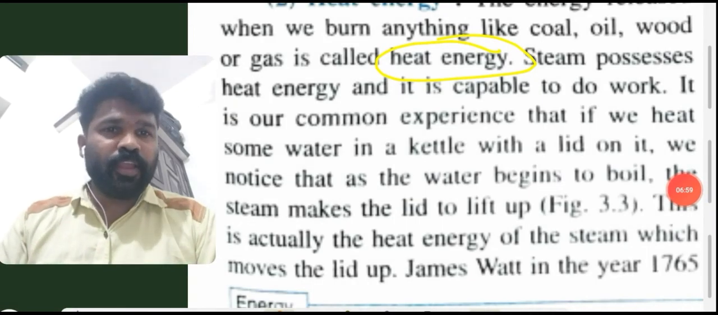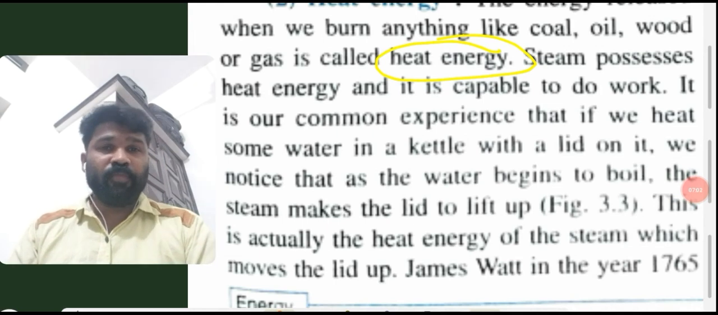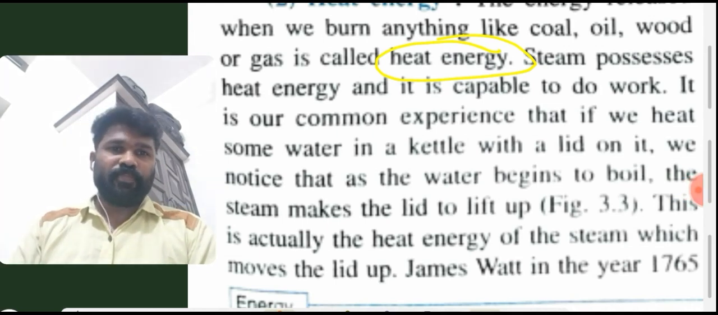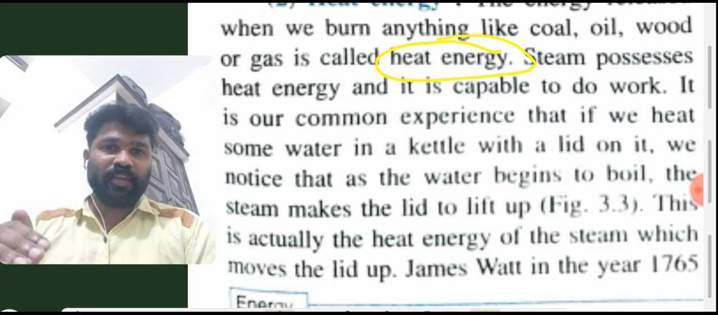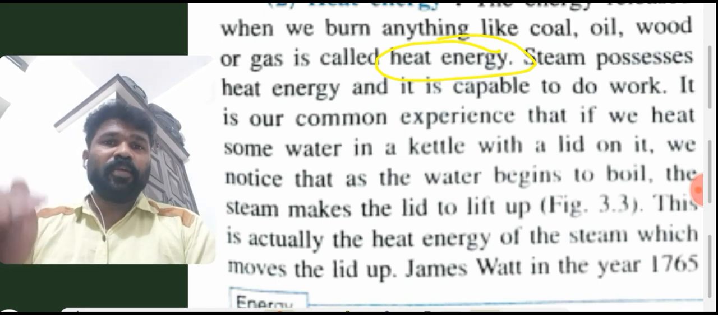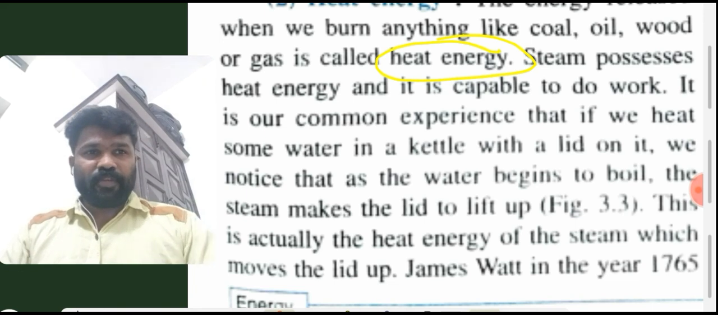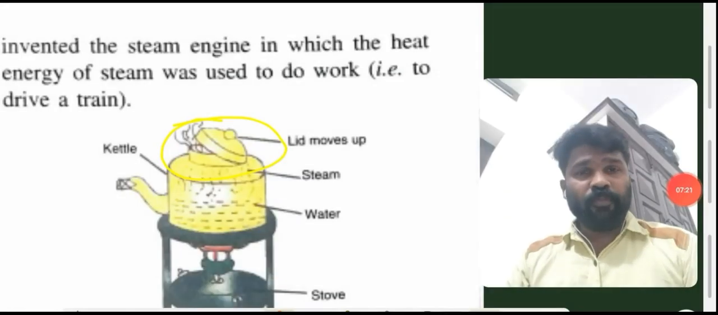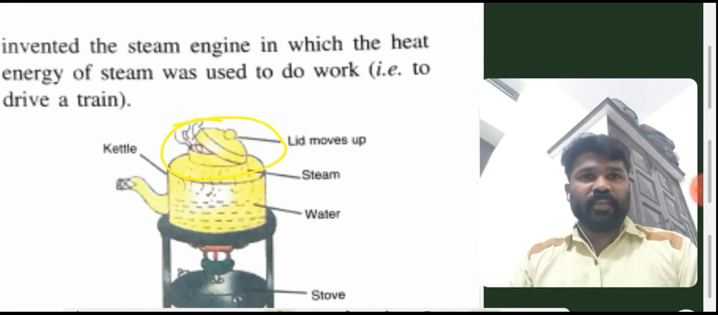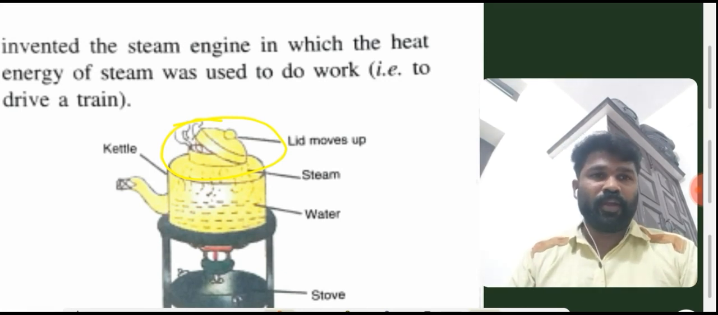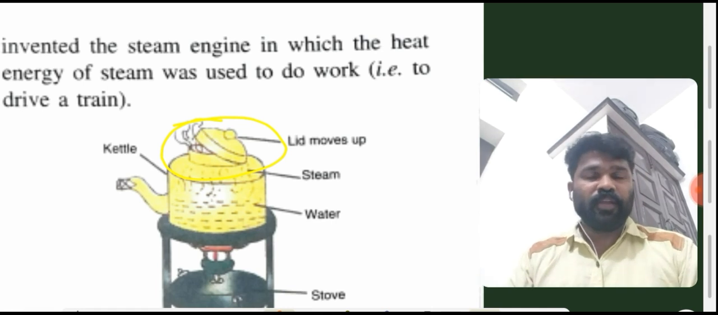This is actually the heat energy of the steam which moves the lid up. Okay students, by which reason does this lid lift up? Due to the heat energy possessed by the steam. Okay students, James Watt in the year 1765 invented the steam engine in which the heat energy of steam was used to do work. Clear? James Watt invented the steam engine in 1765.